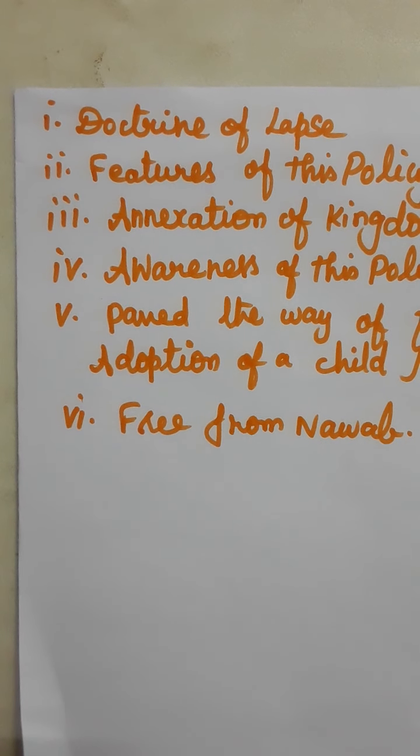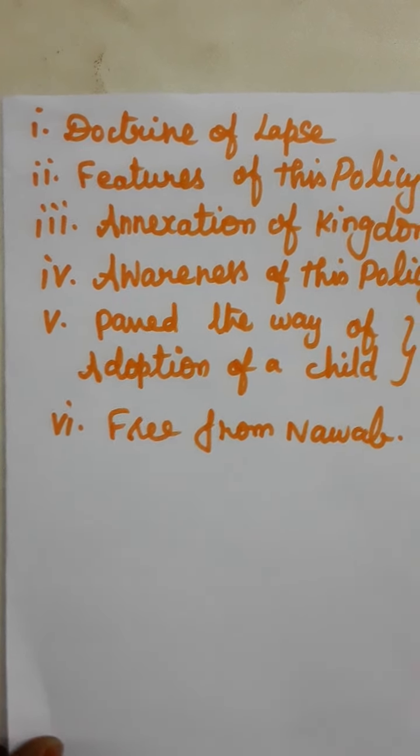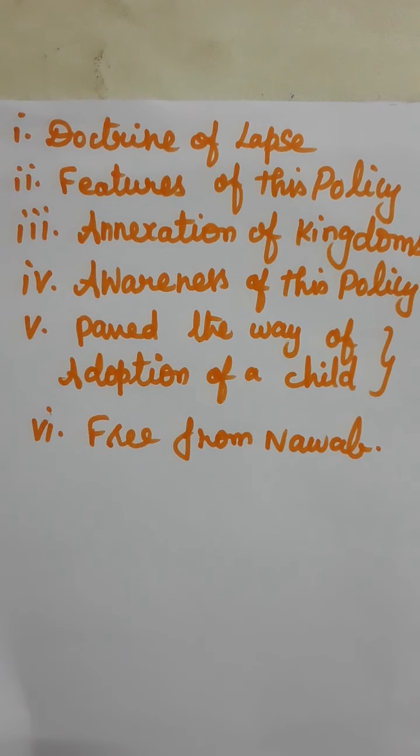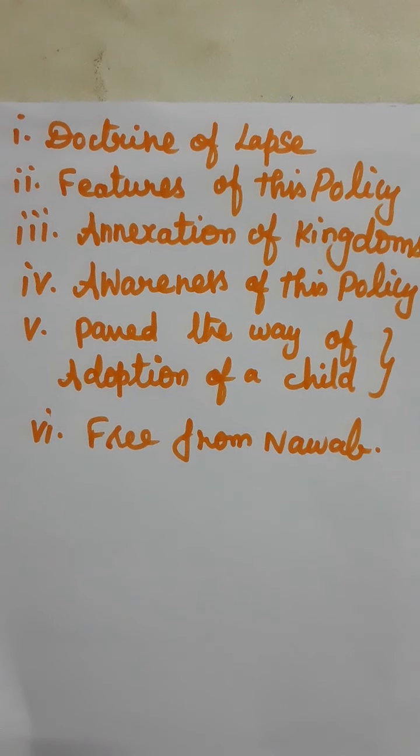What is the question? Explain the main features of the doctrine of lapse. Points are doctrine of lapse, features of this policy, annexation of kingdoms, awareness of this policy, paving the way for adoption of a child, then free from Nawab. Yes, I hope all of you understood this lesson well.